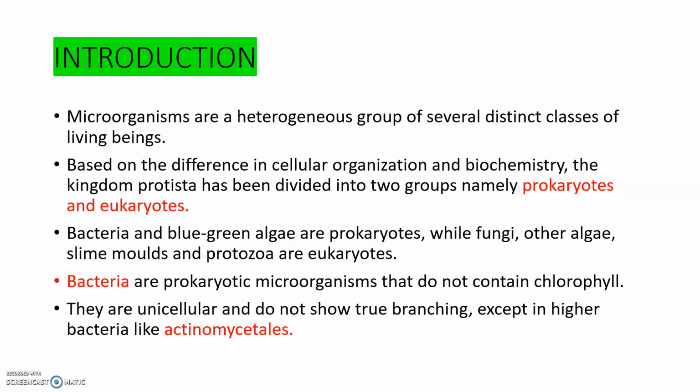The bacteria are the prokaryotic microorganisms that do not contain chlorophyll, and they are unicellular, which means single-cell organisms, and do not show true branching. True branching can be exhibited by fungi, except in higher bacteria like actinomycetales. This order actinomycetales consists of certain bacteria called actinomycetes. They show the character of true branching. Only these actinomycetes are the bacteria which show true branching.